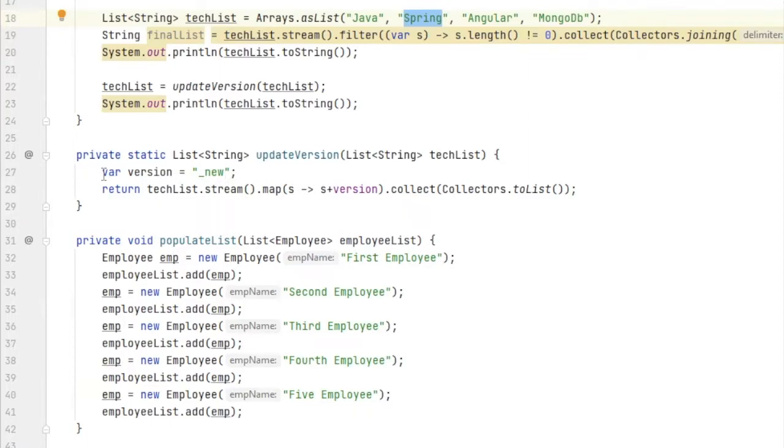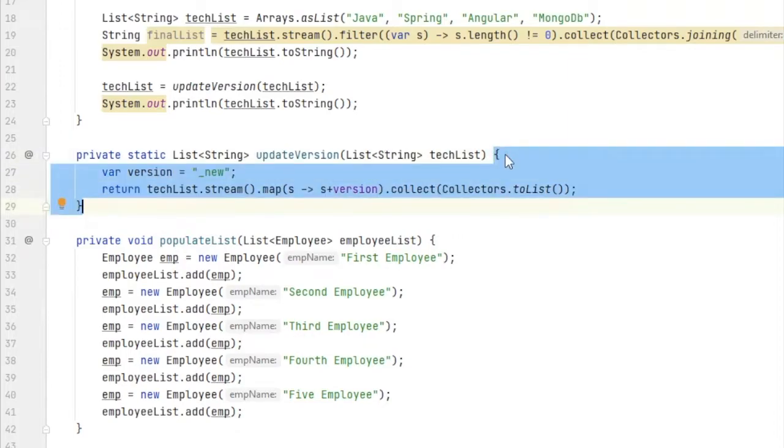Now you must have noticed that I have used var here instead of String. When I am writing a function, I know this version exists inside this method only, so the scope of this version is inside this method only.